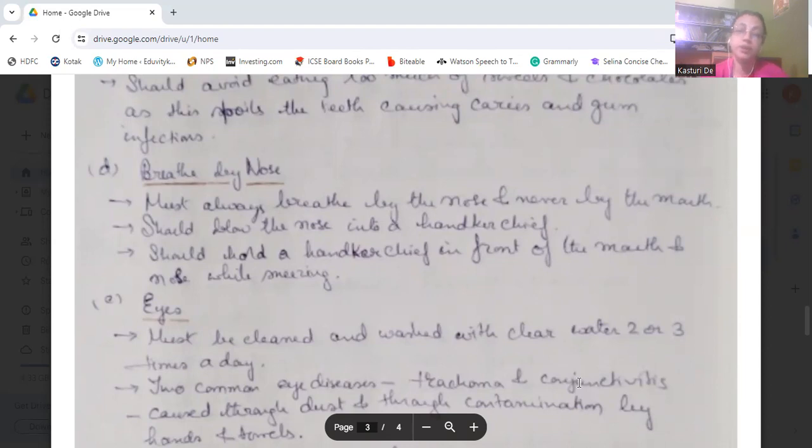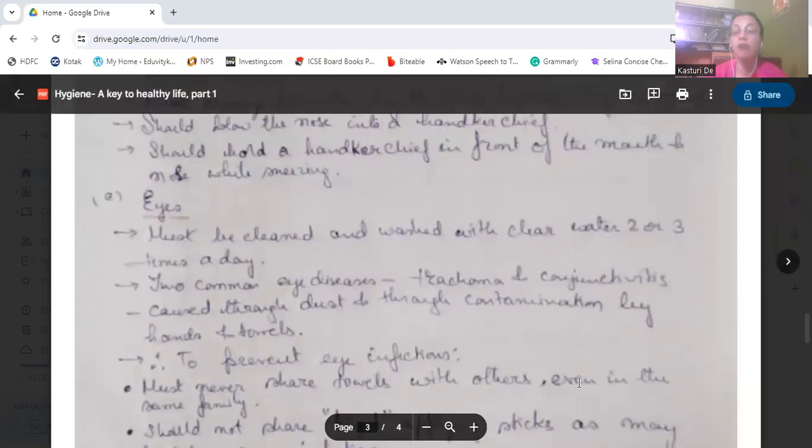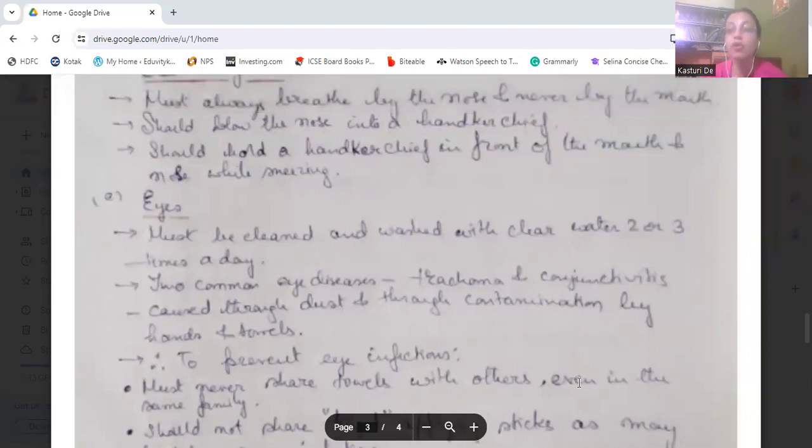Then eyes. How to take care of the eyes from getting any infections. They must be cleaned and washed with clear water two or three times a day.